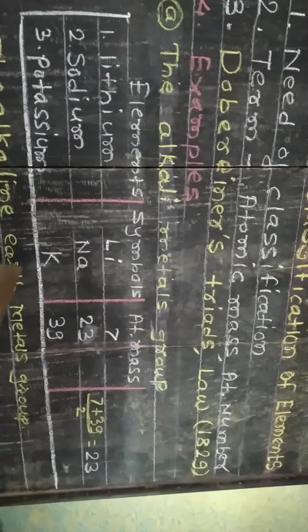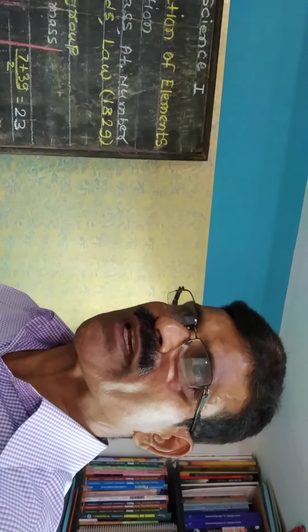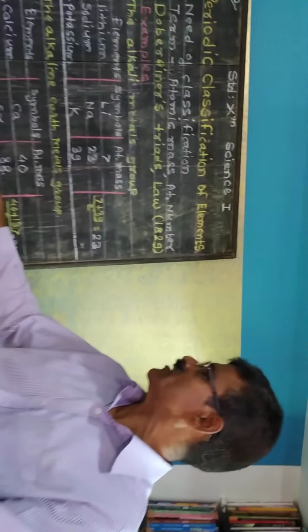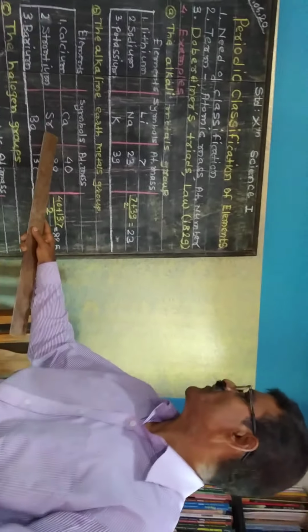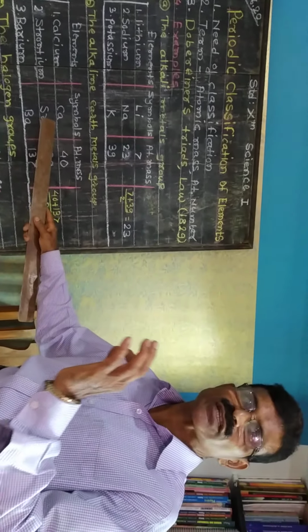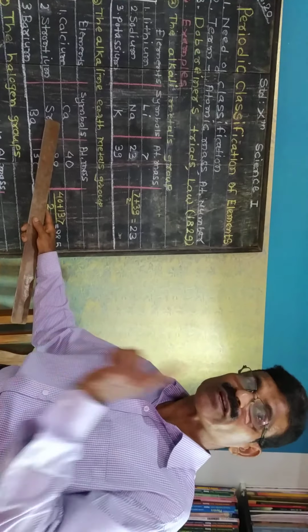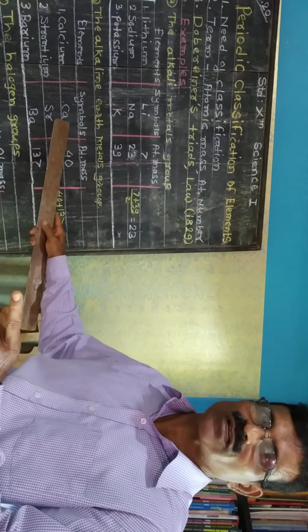For more clarification, take the alkaline earth metals. According to Dobereiner, these are alkaline earth metals, meaning they react with water, and they are divalent. Here I introduced one term, divalent. Divalent means having two electrons in the last orbit.